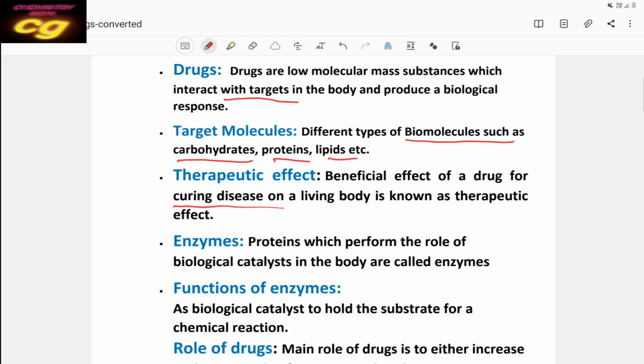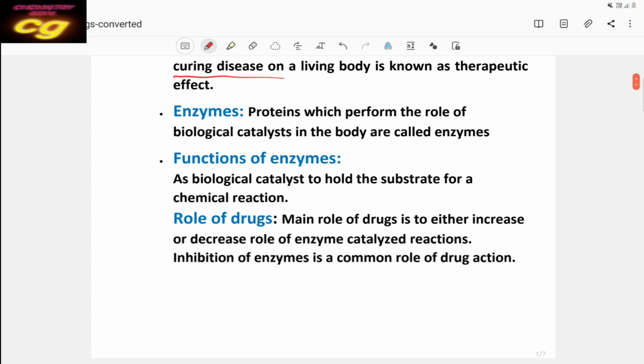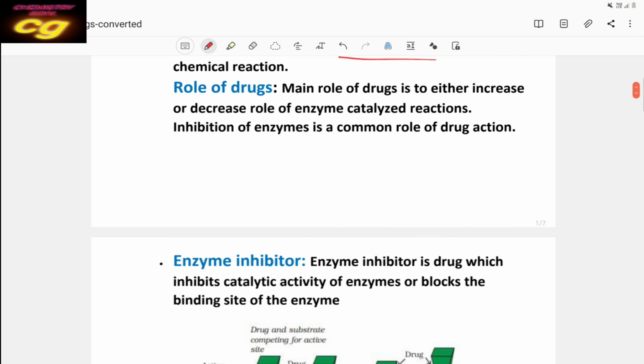Before discussing the role of drugs, we have to know what enzymes are. Enzymes are biocatalysts in different biochemical reactions. They react with the substrate and undergo chemical reaction. Substrate means the different biomolecules. So what is the role of drugs?